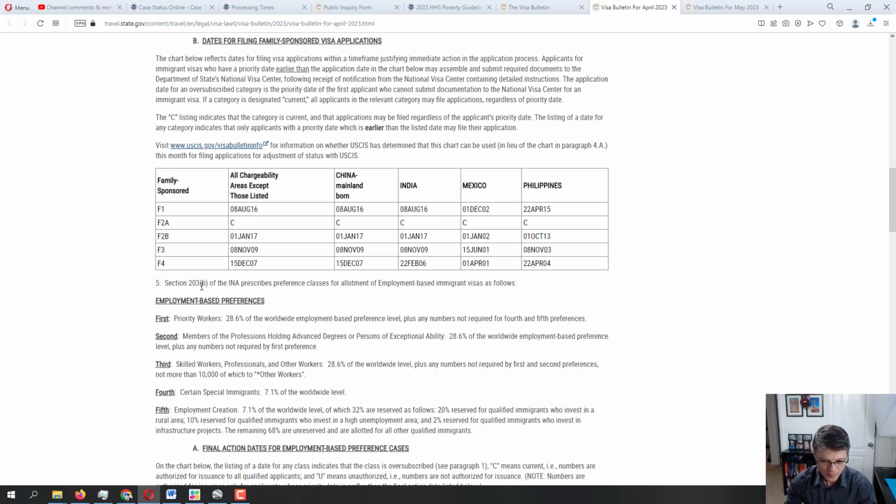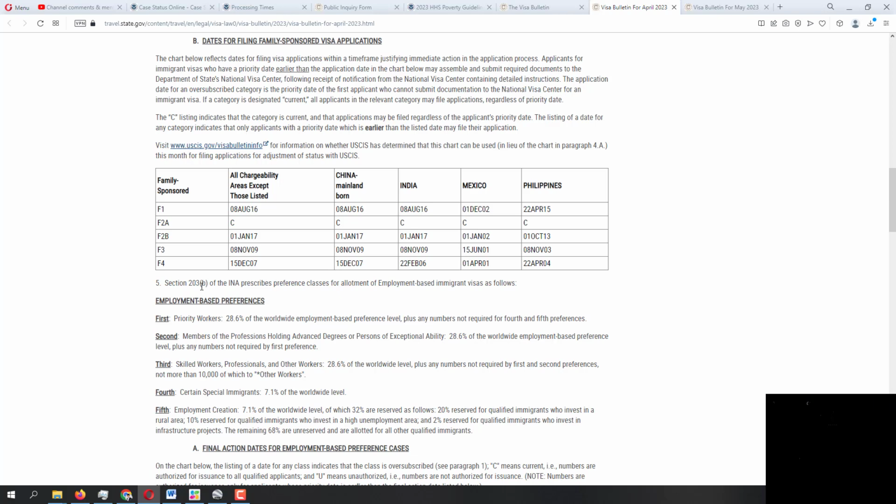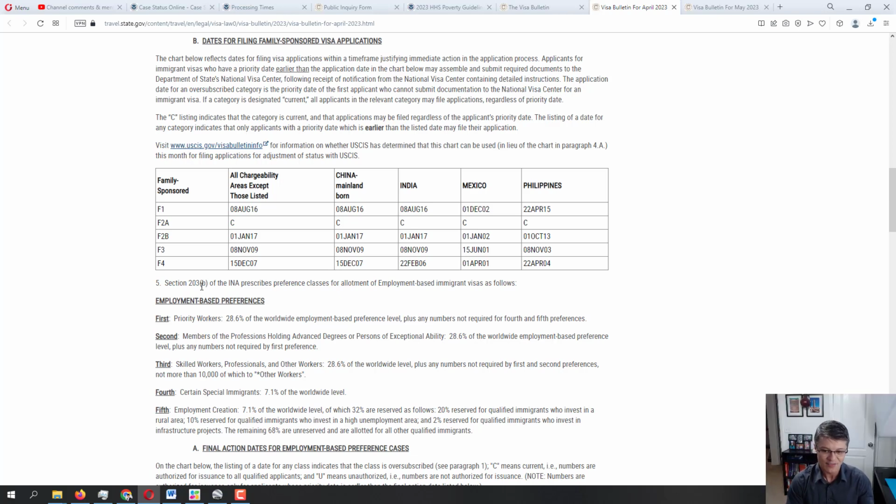And it wasn't a good update. Instead of current, it is now showing 2.5 years backlog associated with the pandemic, but at least there is some movement, there is some update. Even if it's negative, we still see the update. And once we see update in one category, like I said, next few months, we will see updates in the rest. So let's talk about the F3 now.